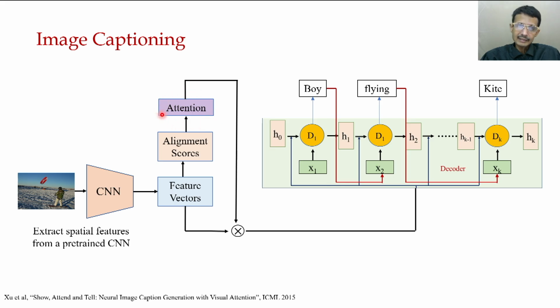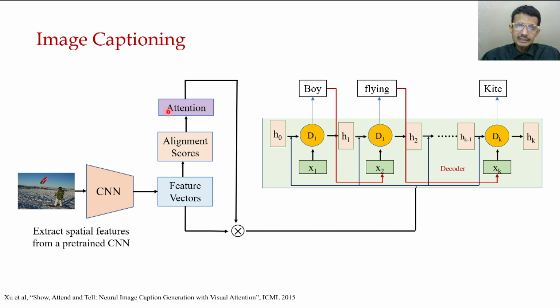We know what attention is because we have discussed this in the context of RNN in some previous discussion. So from the feature vector, we find the alignment score, which has also been discussed, and then we determine the attention.